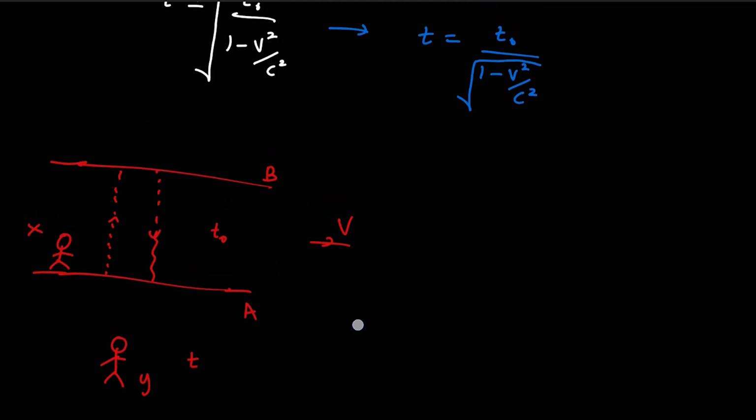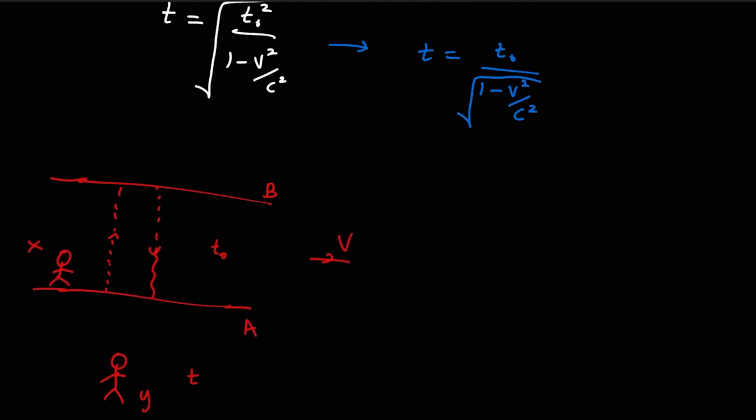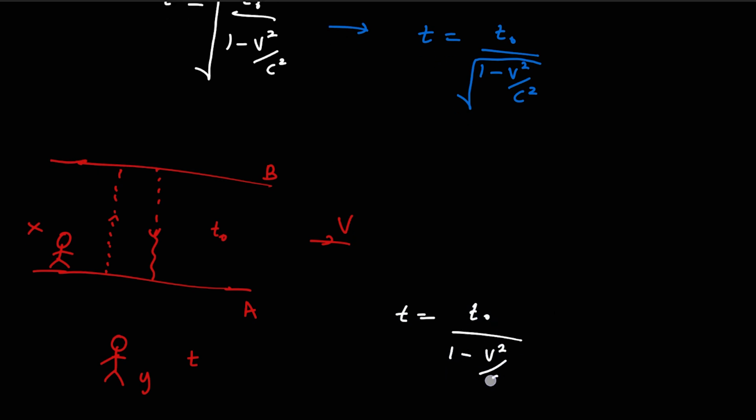Now, as you can see here, I write the same equation again: t is equal to t naught over the square root of 1 minus v squared over c squared.